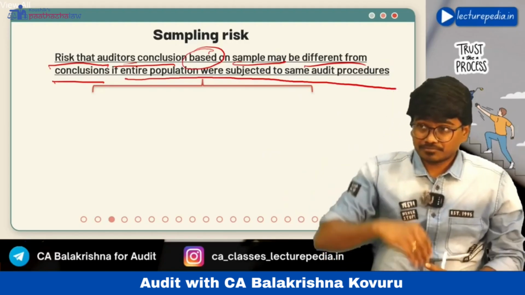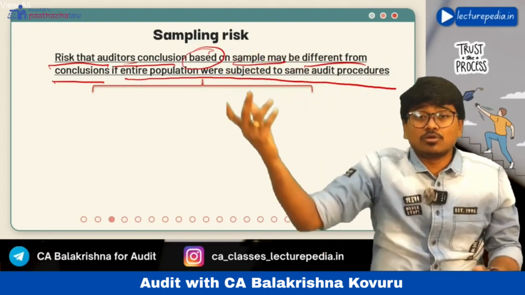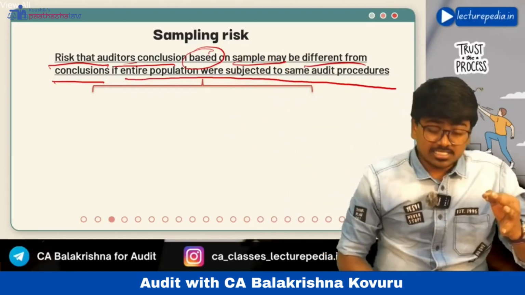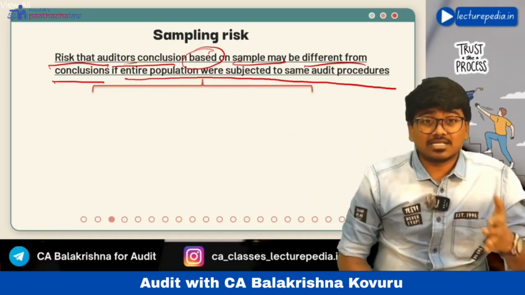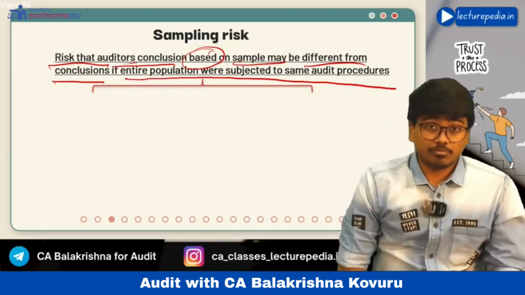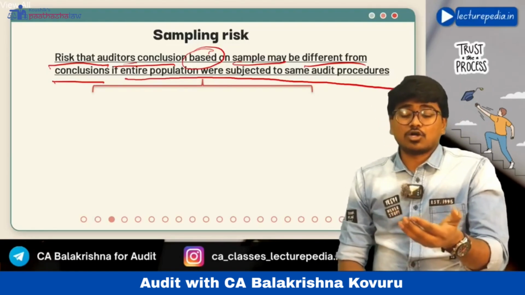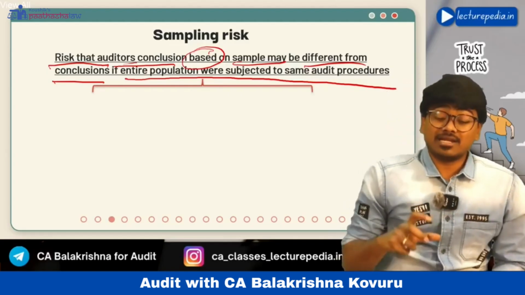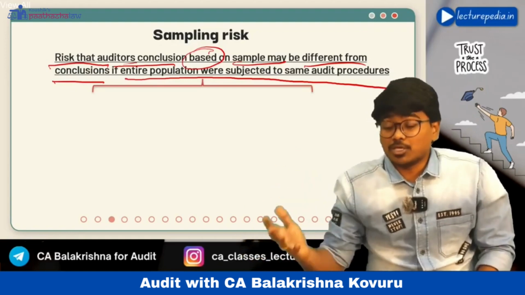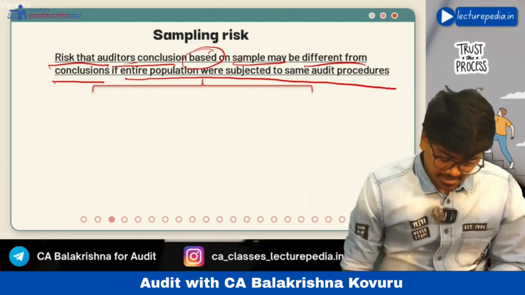But there might be 50 misstatements in the entire population. Who knows? You have not audited the entire population, right? So this is sampling risk, the risk that you will provide a different audit opinion based on your audit procedures on the sample. If you had applied the same audit procedures on the entire population, your opinion might be different, right? This is known as sampling risk.